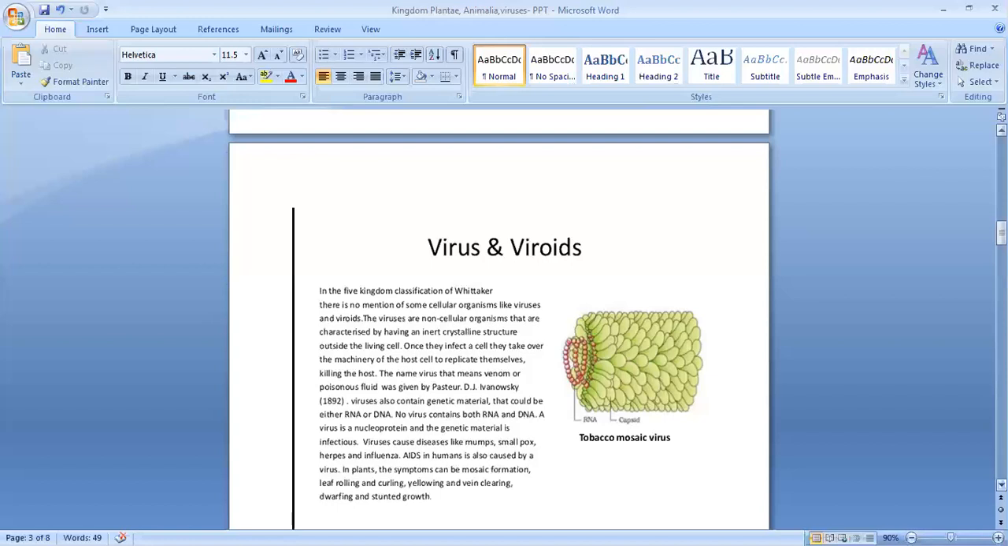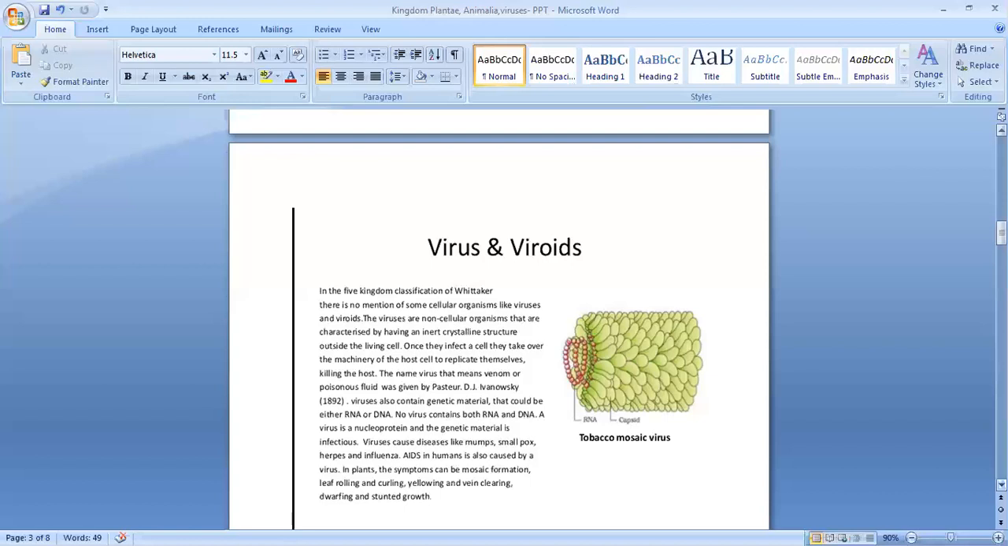Then they cause different types of diseases like mumps, chickenpox, herpes, hepatitis, AIDS, etc. in man. There are many types of diseases. Some are caused by bacteria, some are caused by viruses. So which are the virus-causing diseases? Mumps, chickenpox, herpes, hepatitis, AIDS, etc. These are caused by viruses.